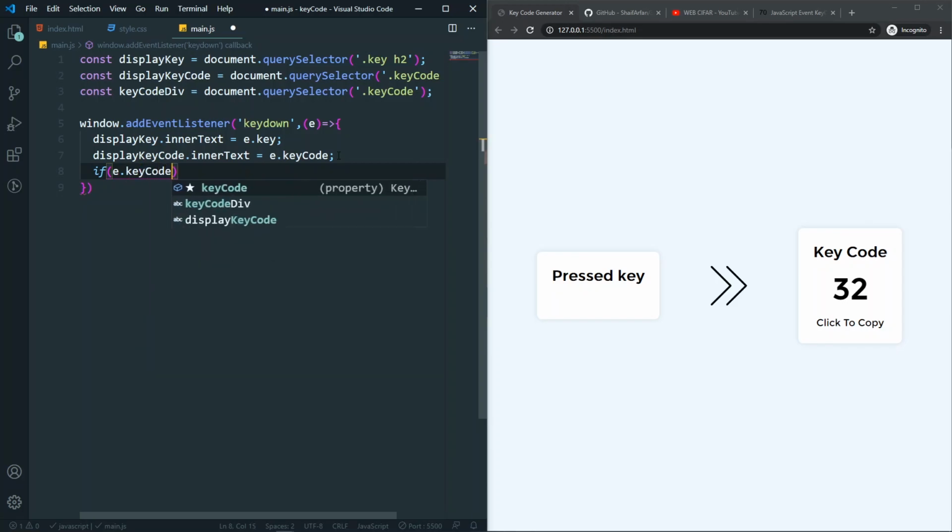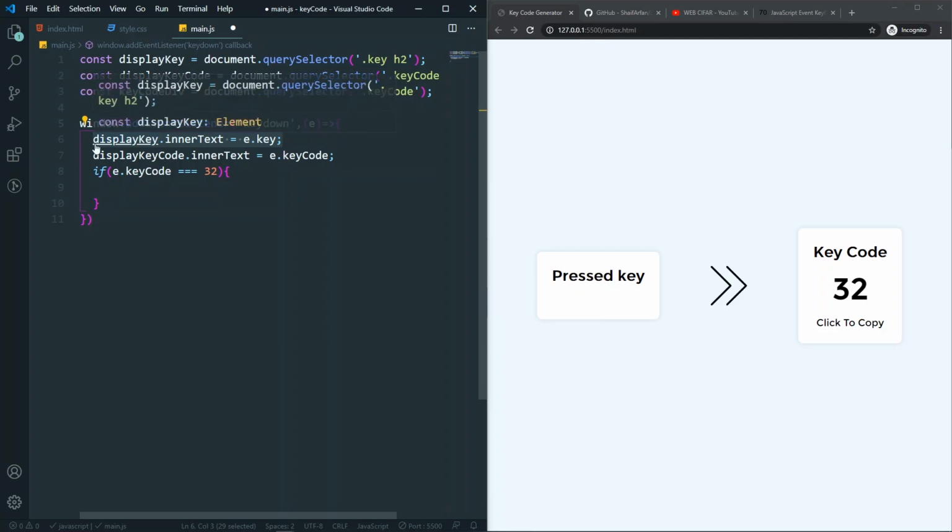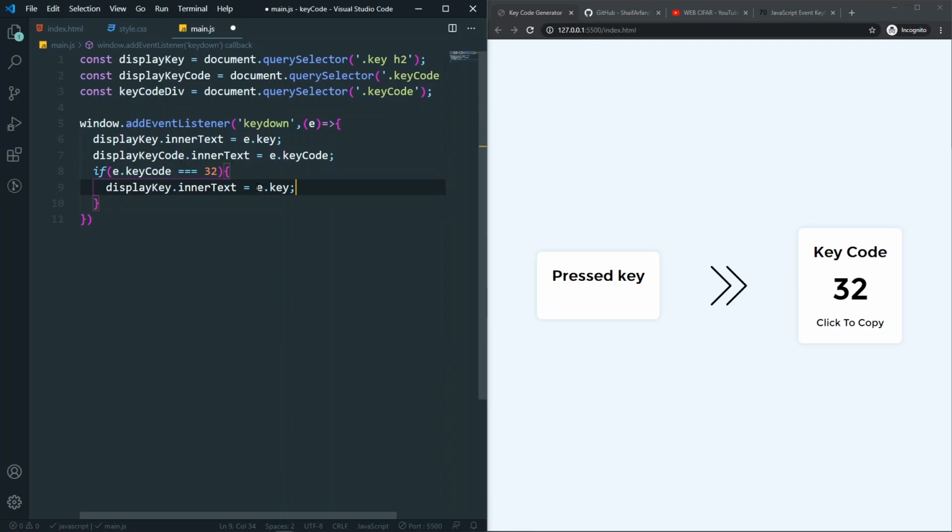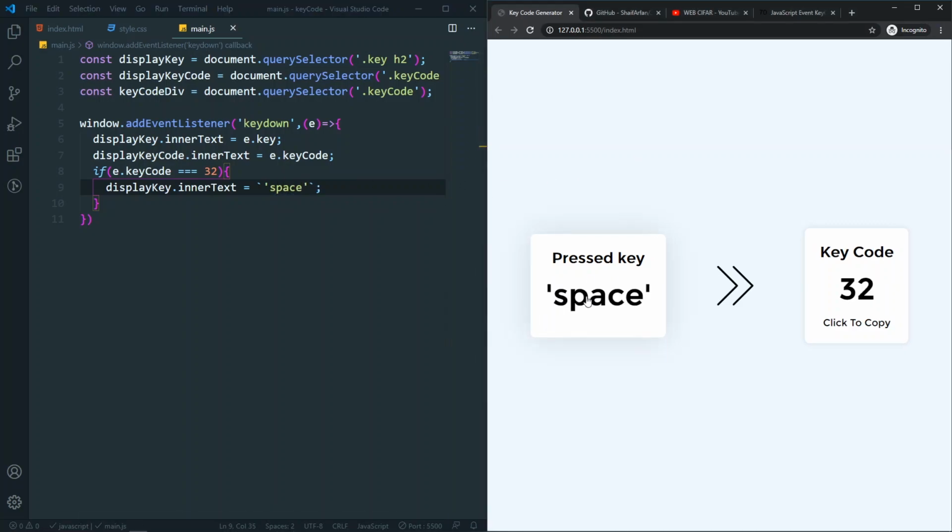So if e.keycode is equal to 32, meaning we pressed a space, I want to set the display key inner text. Just copy it and paste it. Instead of e.key, I want a string template with quotation marks saying 'space'. Now whenever I press space, it says that space was pressed, and everything else will work perfectly fine.